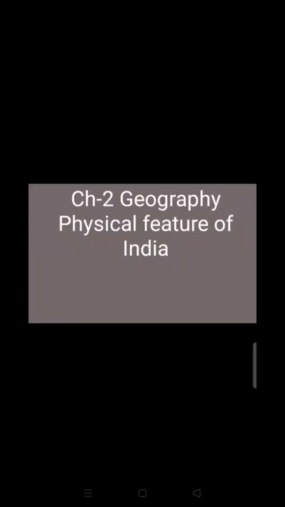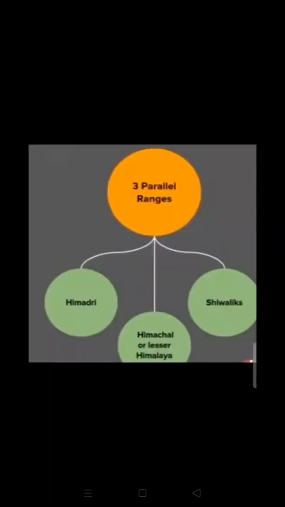In the previous video of chapter 2 of Geography, Physical Features of India, we discussed the convergent, divergent and transform boundaries of plate tectonics, and the Himalayas' height, altitude and width variations. In this video, we will discuss the ranges of the Himalaya according to the parallels and according to their river basins.